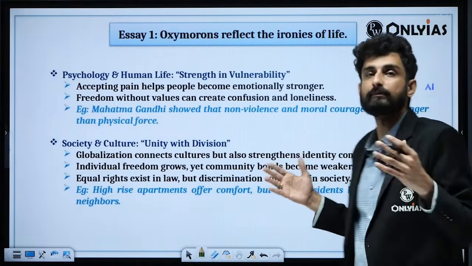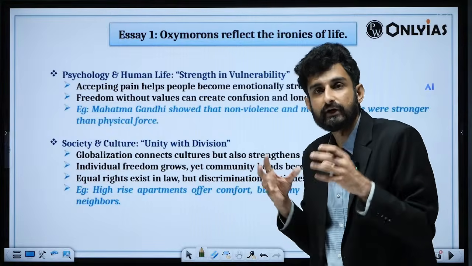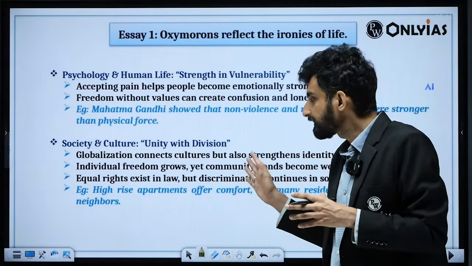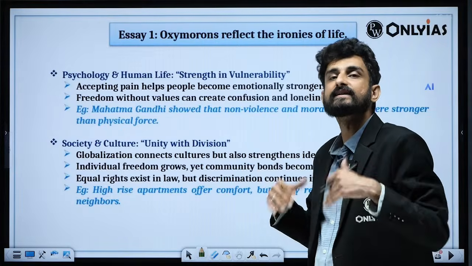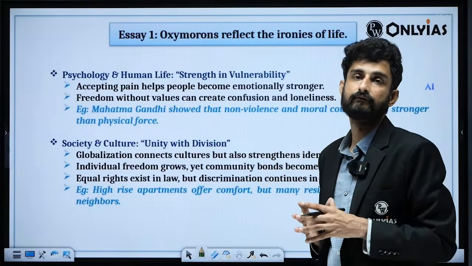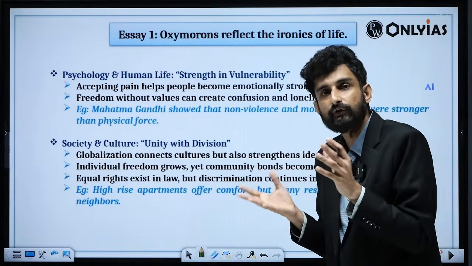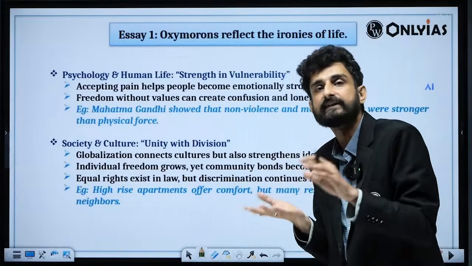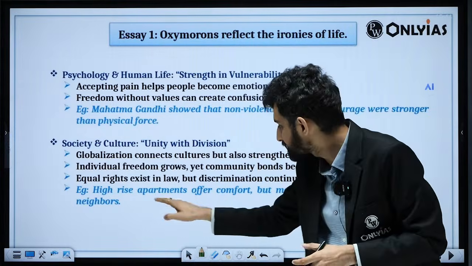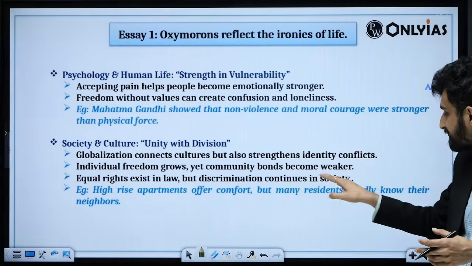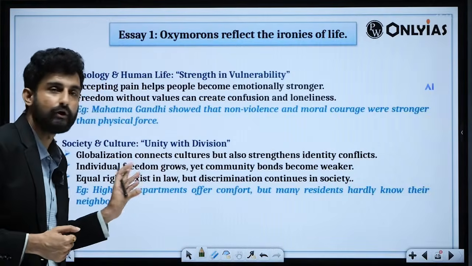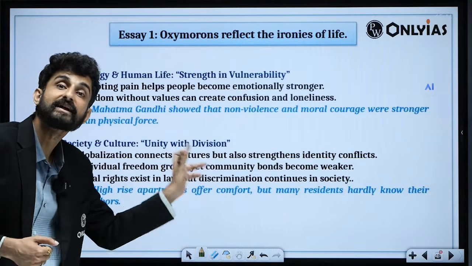So individuals are becoming largely free, but the cohesion, the social capital, the human capital in societies has declined. So what we are trying to say is that there exists an opposite of every viewpoint. And life is what? Thesis, antithesis and synthesis, that is what life is. Example: high-rise apartments offer comfort, but many residents hardly know each other or their neighbors. Again, an oxymoron which reflects the irony, the surprising reality of life.